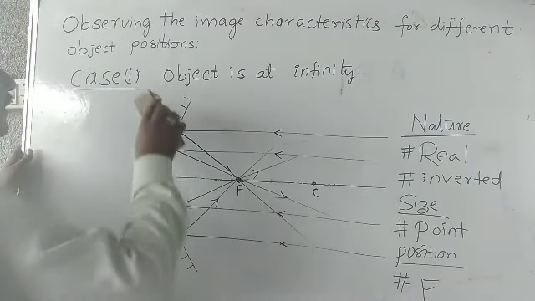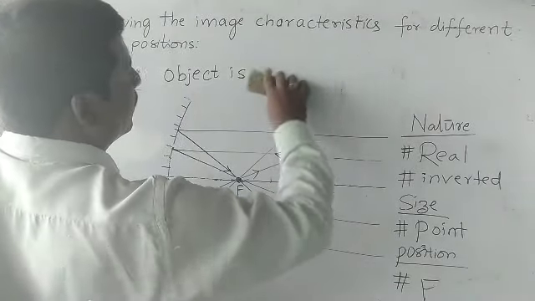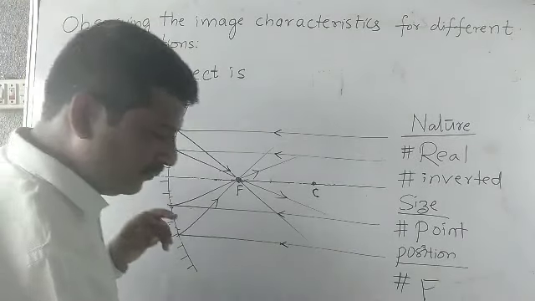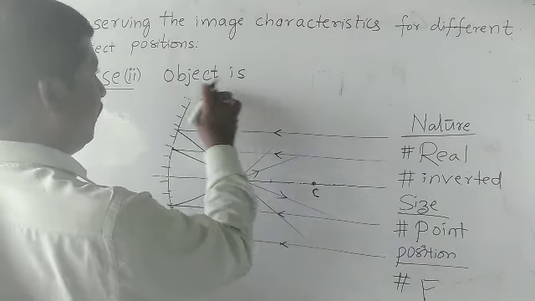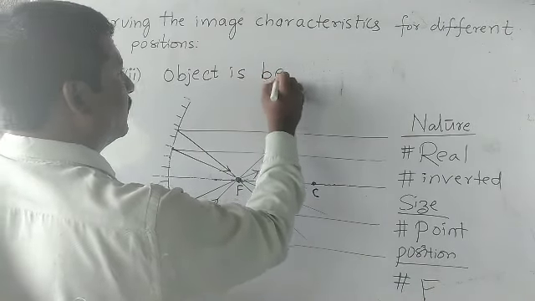Next, moving to the second case, beta. Second case: when the object is beyond C.